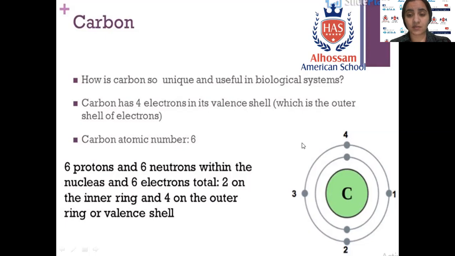So for C6, when we distribute the electrons, the first shell holds 2, then 4 electrons in the second shell. So the outermost shell in the carbon atom holds 4 electrons: 1, 2, 3, and 4. The valence electrons, or the outermost shell, contain 4 electrons.